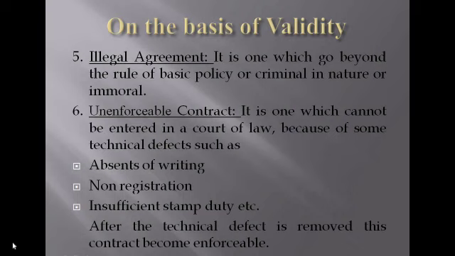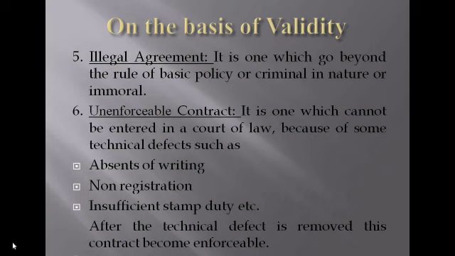The next one is unenforceable contract. Unenforceable contract means it is due to technical defects. Once a contract gets affected, it is called an unenforceable contract. What are the technical defects? The first one is absence of writing. If you forget to write any terms, or forget to mention any rupees or something, it is called absence of writing. The next one is that you forgot to do the registration, then it is called non-registration.